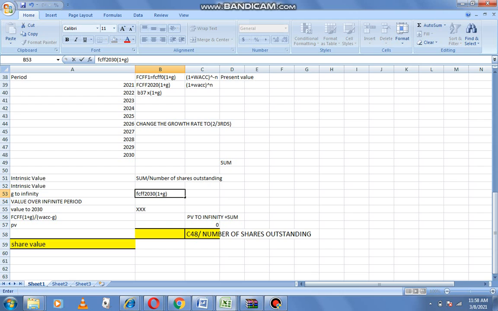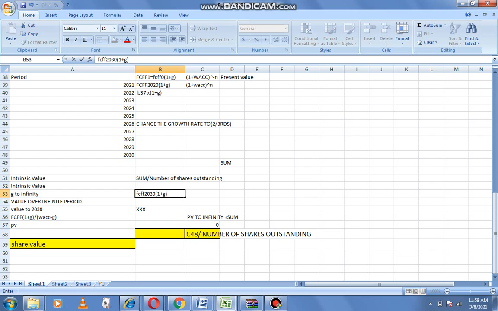When you get your answer, you then discount it back to year 10, that is year 2030, using the discounting rate, either KE if you're working with FCFE or WACC if you're working with FCFF. I hope you have understood.